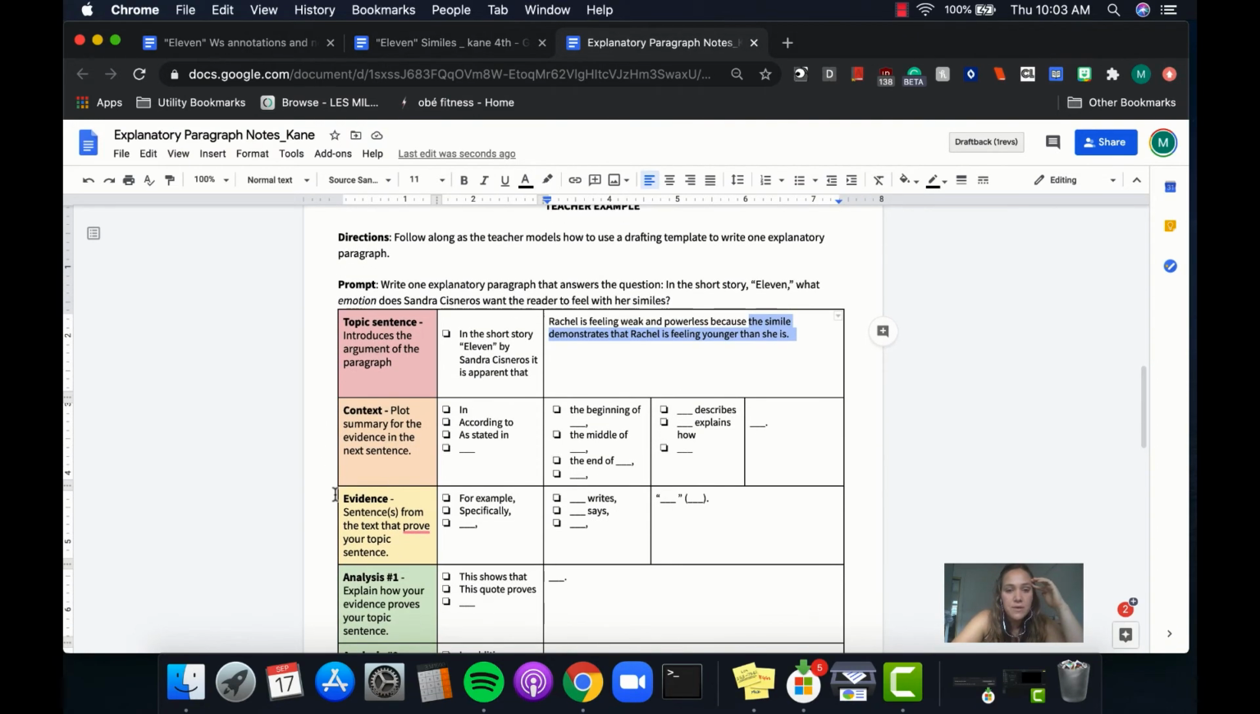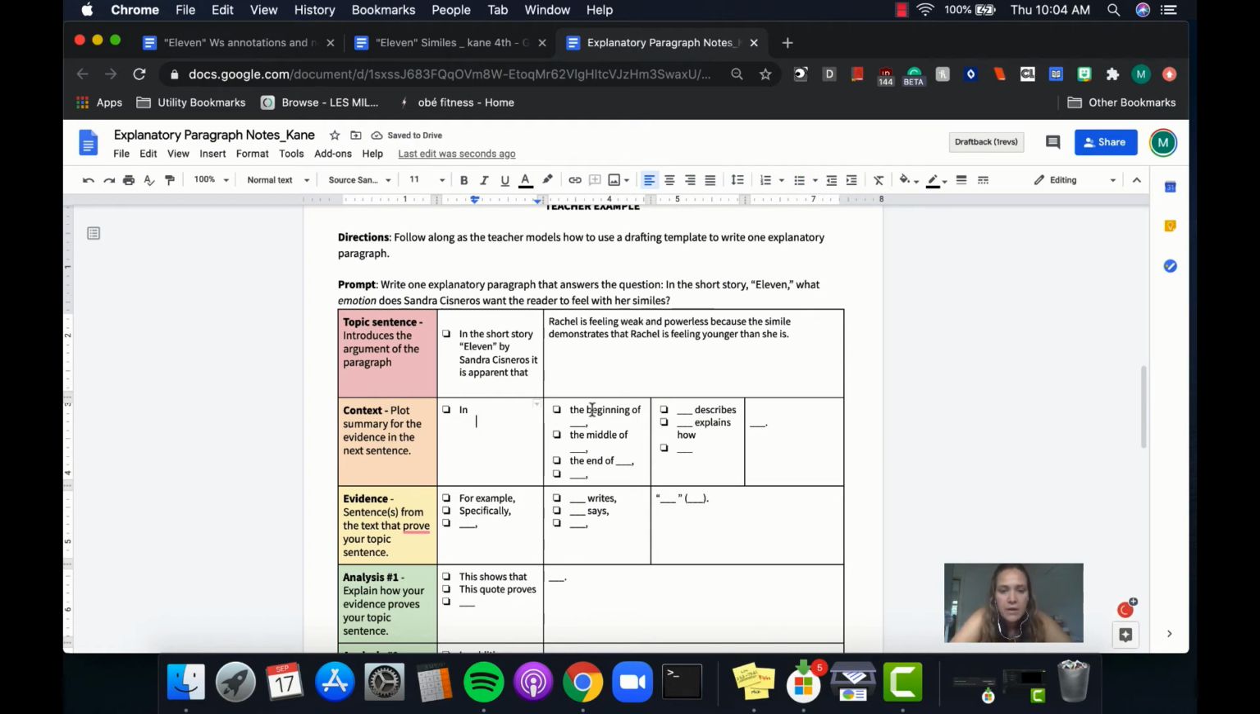Okay, so up next I have to write my context. That's where I'm getting the reader prepared to read my evidence and to understand what was happening in the story without having read it. This is going to be the only place in my paragraph where I put a little bit of summary. Okay, so which one do I want to use: in the beginning, according to the beginning, as stated in? I'm going to say "in." I like "in," so I'm going to delete these other ones.